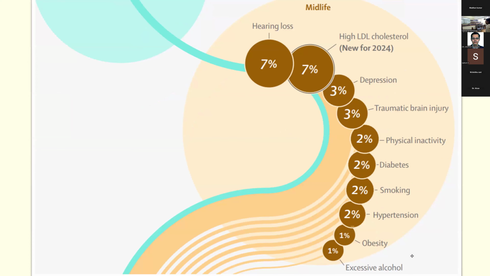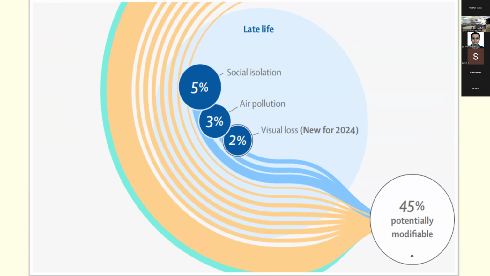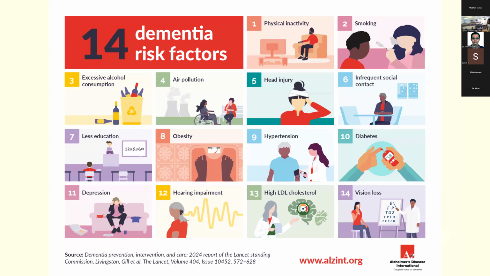In midlife, risk factors are hearing loss, high LDL cholesterol, depression, traumatic brain injury, physical inactivity, diabetes, smoking, hypertension, obesity, and excessive alcohol intake. And in late life, social isolation, air pollution, and visual loss. These are the risk factors. So overall, out of these 14 risk factors, if you eliminate them, there's a 45% chance of reducing the incidence of dementia.